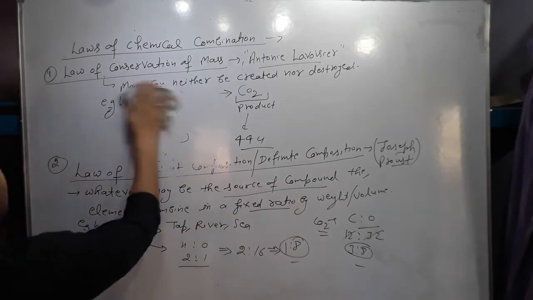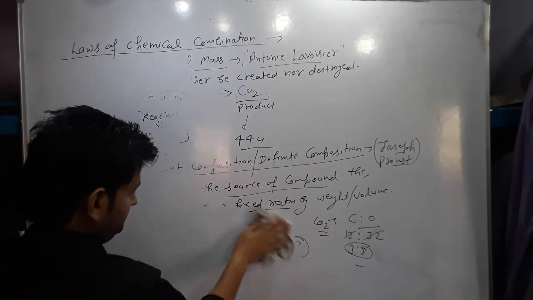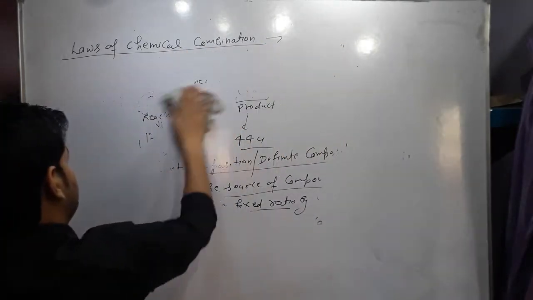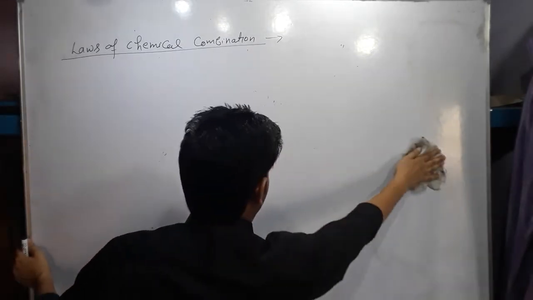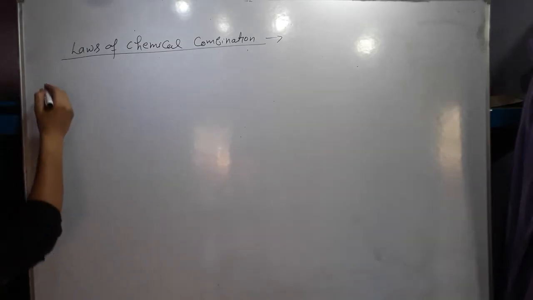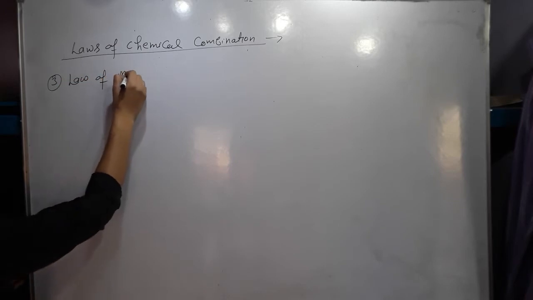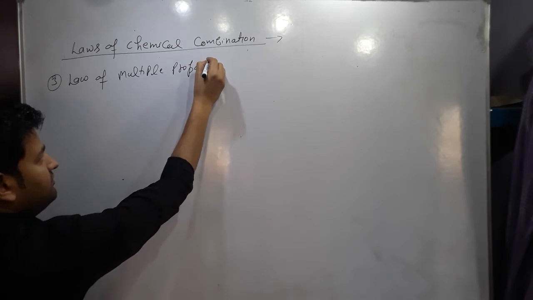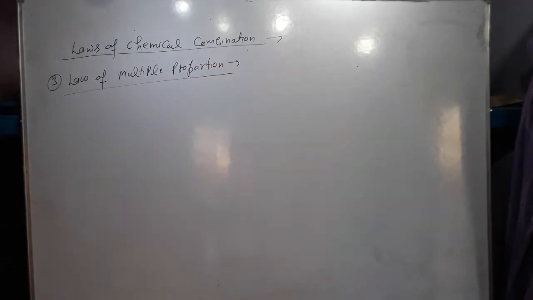So our next law is the law of multiple proportions. Our third law in the laws of chemical combination is the law of multiple proportions. Let's start. Third is the law of multiple proportions. It is an important law. This law is given by John Dalton.